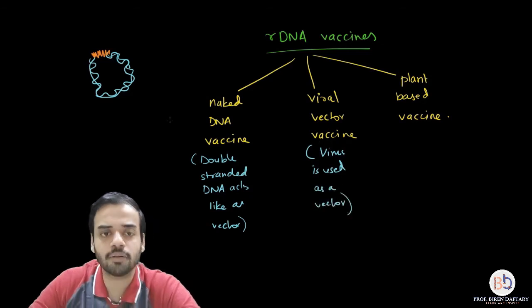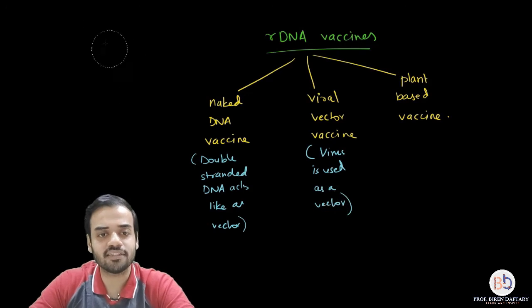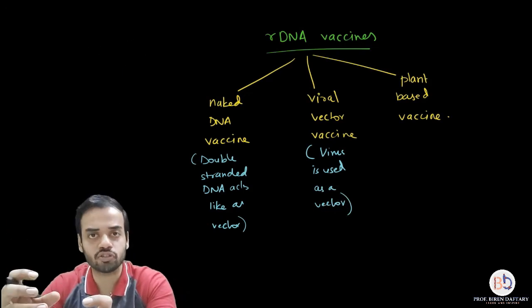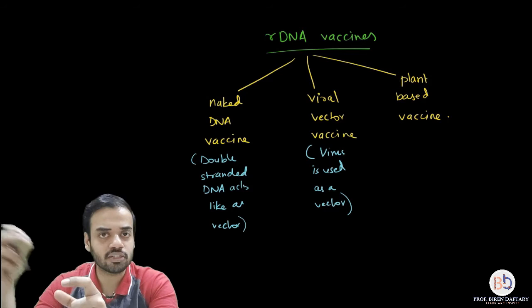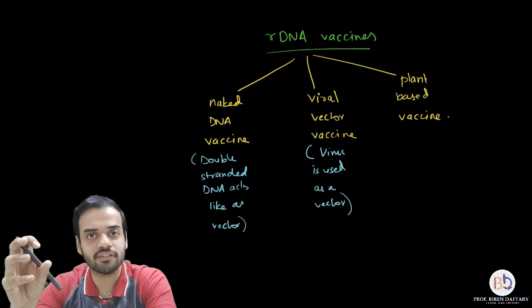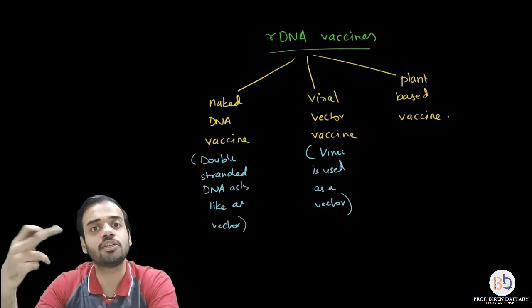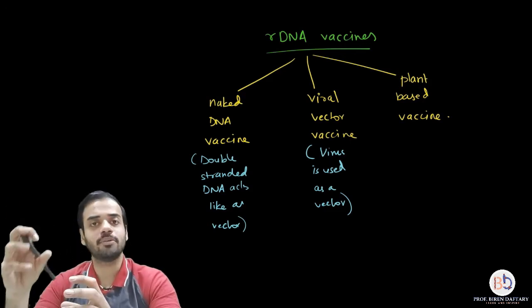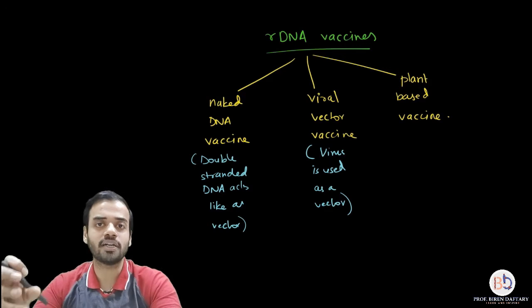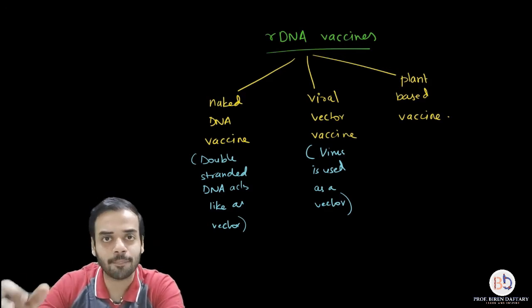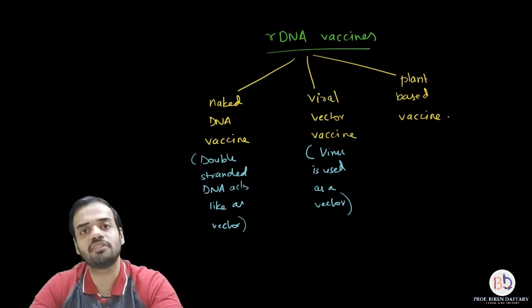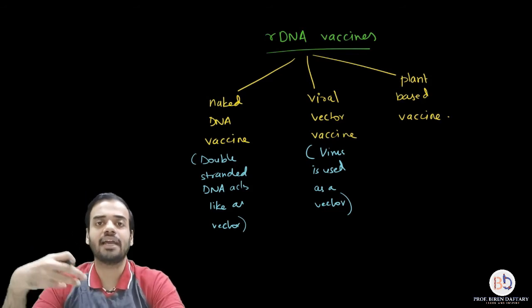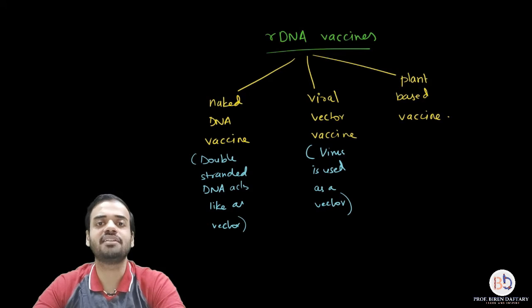And what is a plant-based vaccine? Plant-based vaccines are vaccines in which a vector is used. The gene will be inserted into the vector. The recombinant DNA which is produced will be inserted into the plant genome. Do you remember Agrobacterium tumefaciens? Similarly, you take the recombinant DNA, you insert it into the plant, and the plant will produce that protein from the gene. Then that part of the plant can be eaten, which means that vaccine has come from the plant.